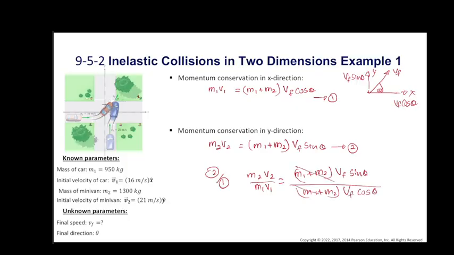Here m1 plus m2 cancels out and Vf cancels out, and we get tan theta. Therefore we can find the angle theta. Theta is tan inverse of m2 v2 over m1 v1. Now we know the values for m1 v1 and m2 v2, therefore we can find the angle.